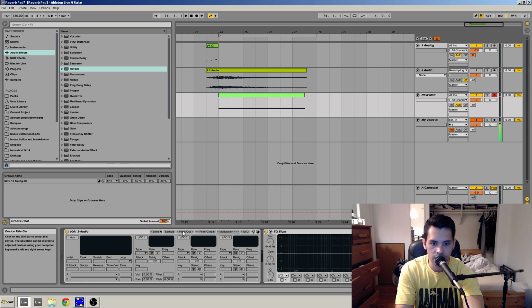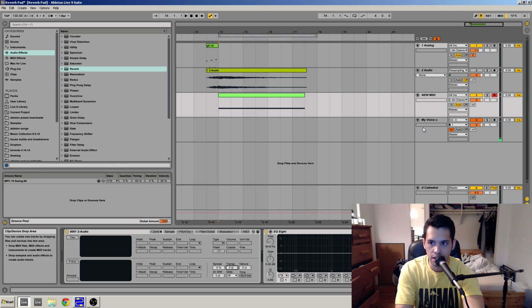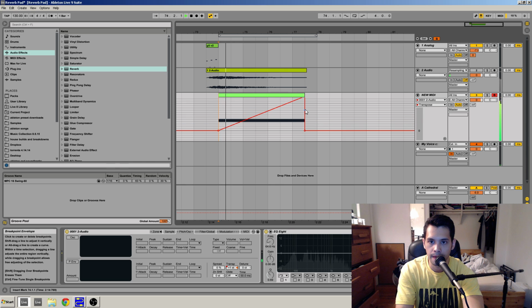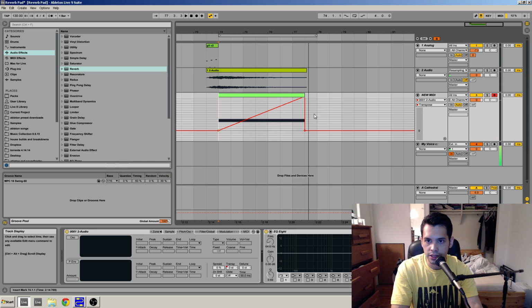So if you go into the pitch, we can modulate or automate the transpose. So if we go like that, yeah, and now we got a riser.